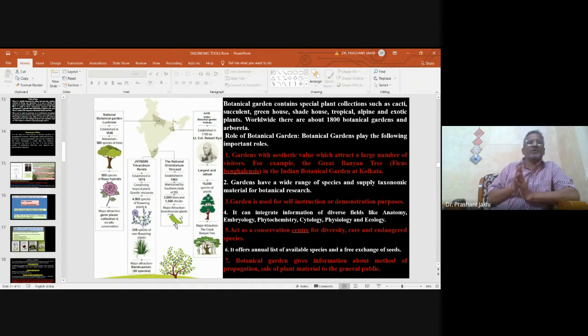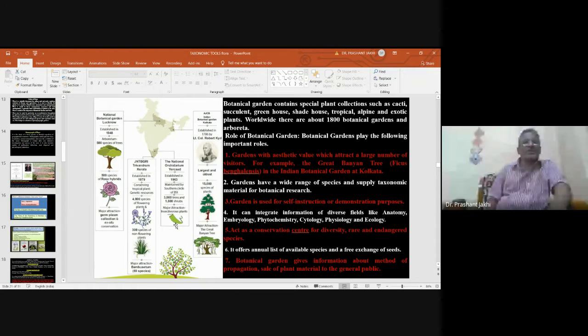The next important garden is JNTBGRI, which is known as the Trivandrum Garden in Kerala, established in 1979, and which is important for conserving tropical plant genetic resources. So it is known as the Jawaharlal Nehru Tropical Botanical Garden. It includes 4,000 species of flowering plants, 300 species of non-flowering plants, and the major attraction is the Bambusetum, that is, 69 species of bamboo.